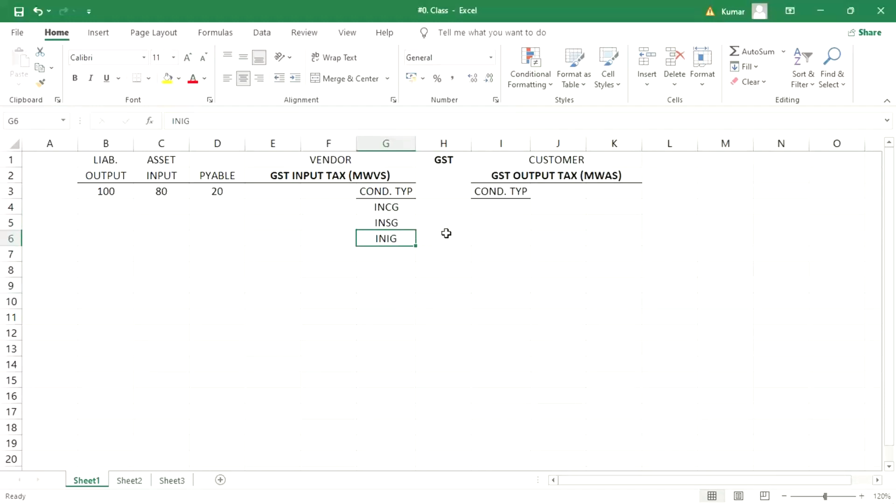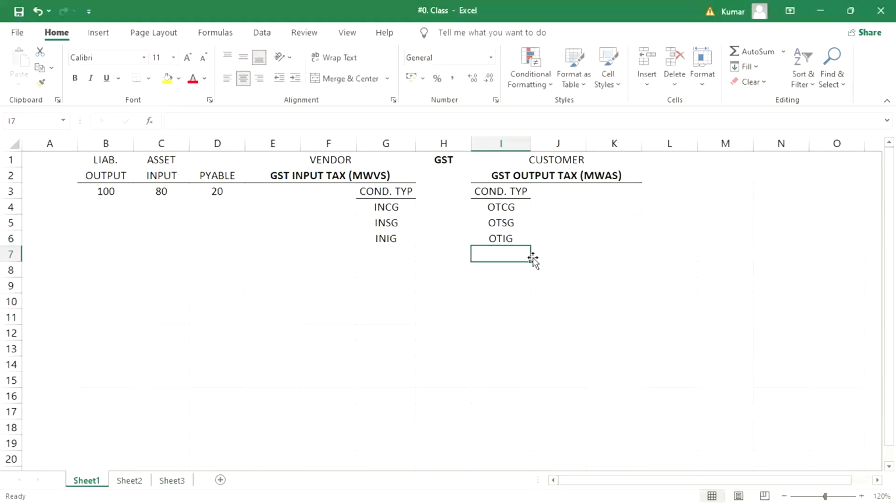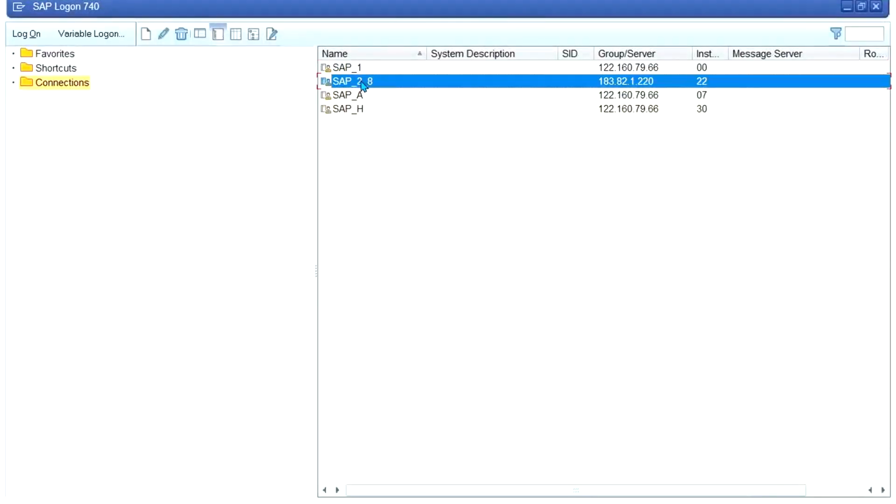And then the condition types we are going to create. And for output, again OT CG, OT SG, and OT IG. So right now we are going to create 6 condition types. We'll add some more condition types later once I add the scenario. Now let me log in first. Okay, here we are.